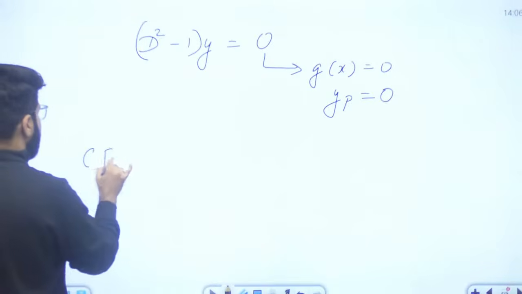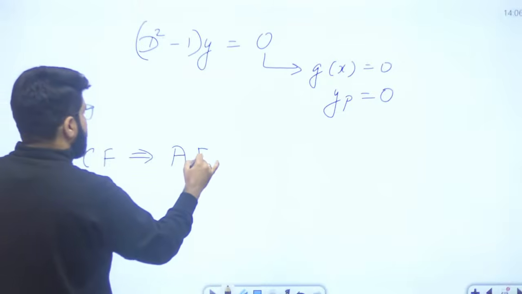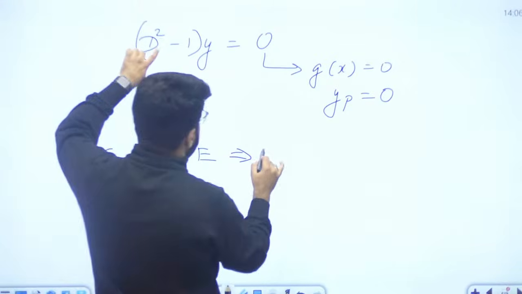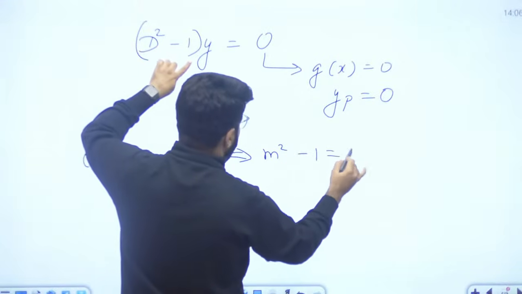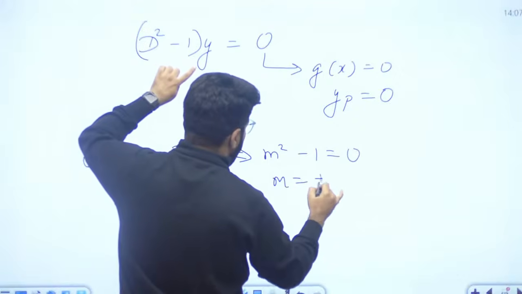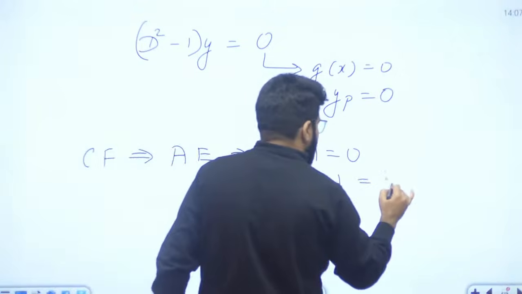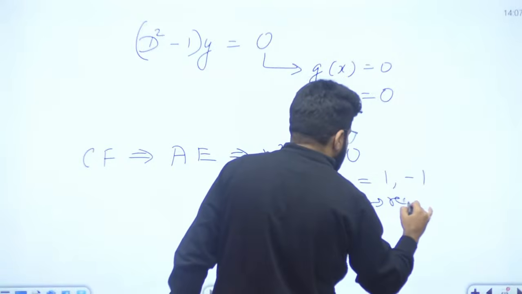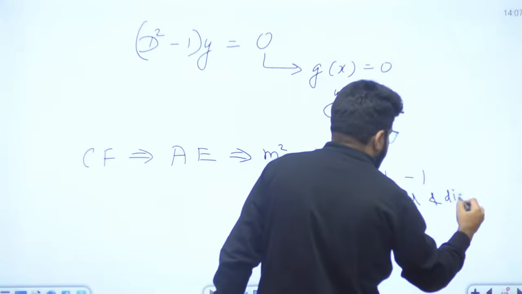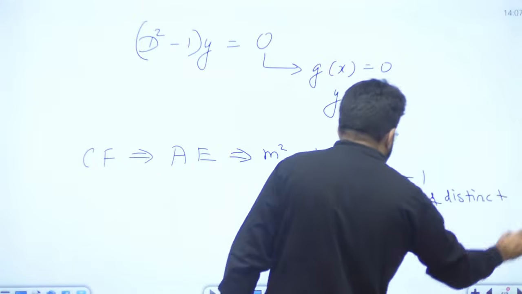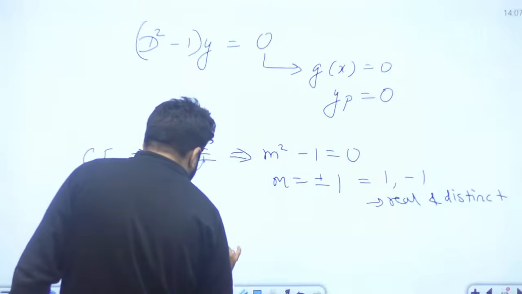For CF, I need the auxiliary equation. Replacing D with m, we get m square minus 1 is 0. So m is equal to plus or minus 1, under root of 1 is plus or minus 1. So m is equal to 1, minus 1. What is the case here? Already studied: real and distinct.